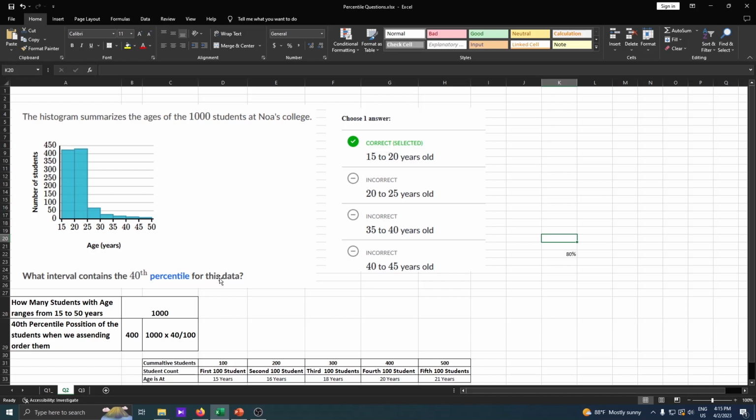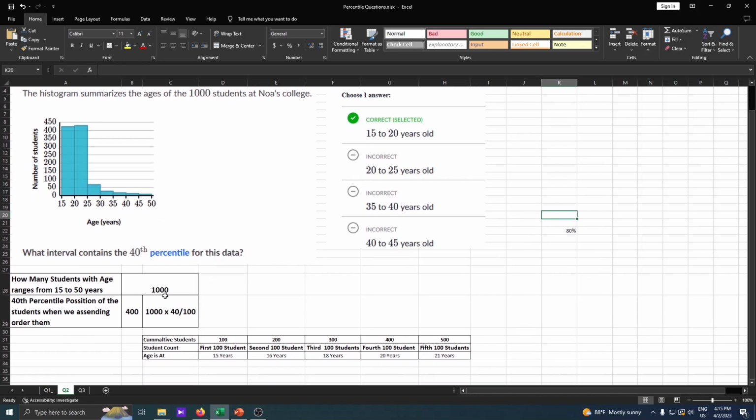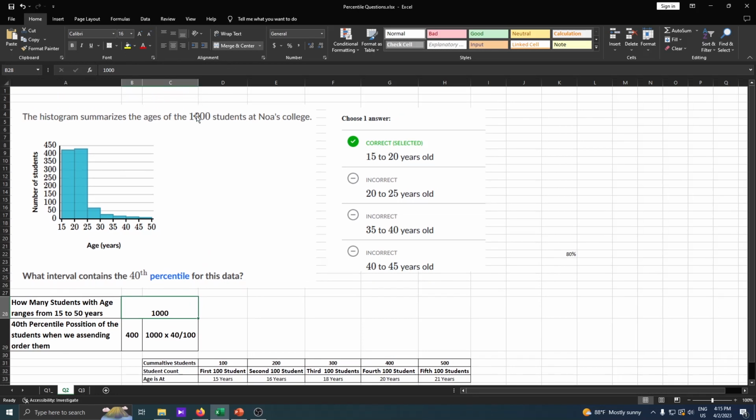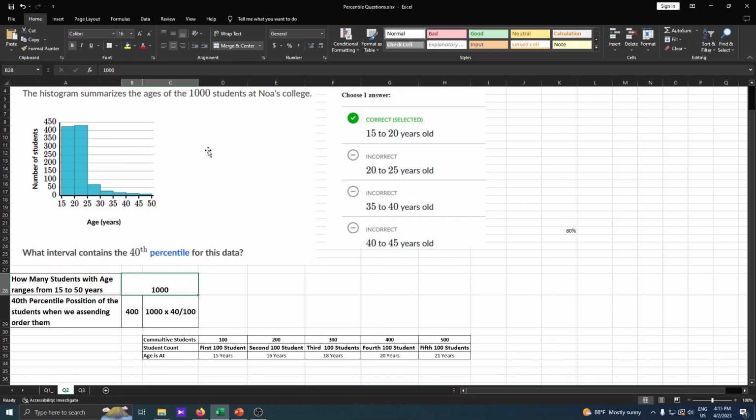Let's solve the question. How many students with ages ranging from 15 to 50 years? Obviously it is 1000 students, the data set in this group. The 40th percentile position of the students' ages in ascending order will be 400, which is 1000 multiplied by 40 divided by 100.